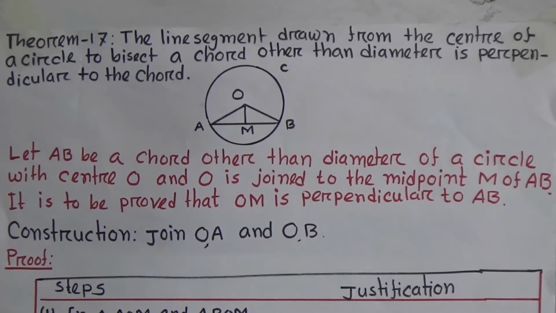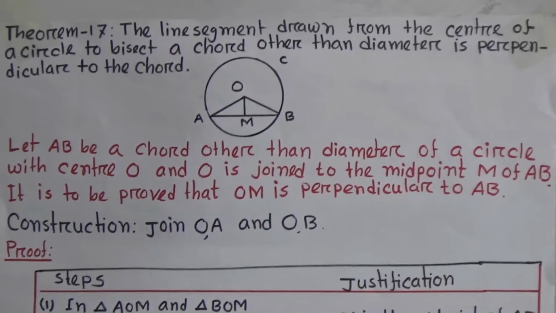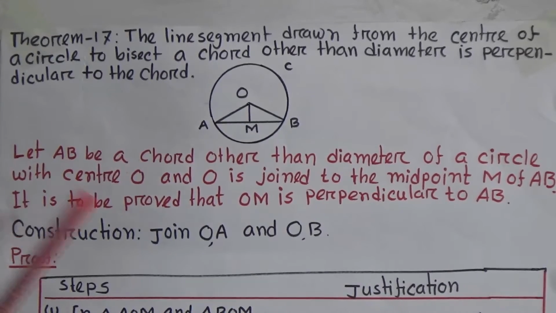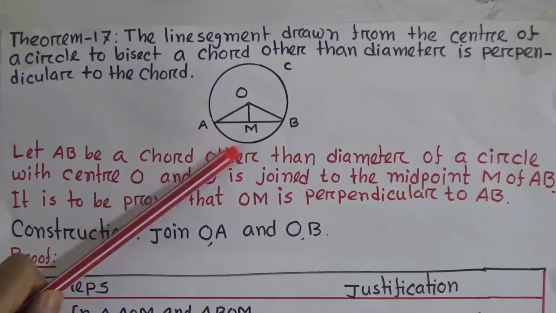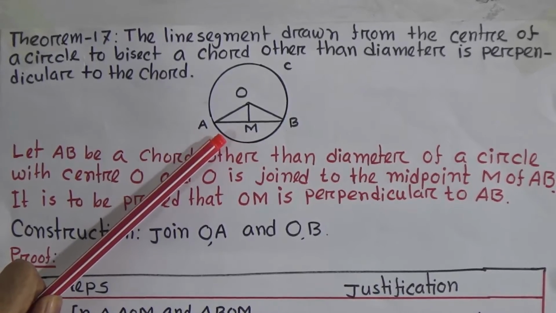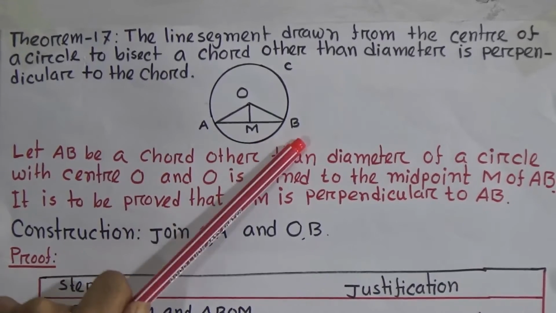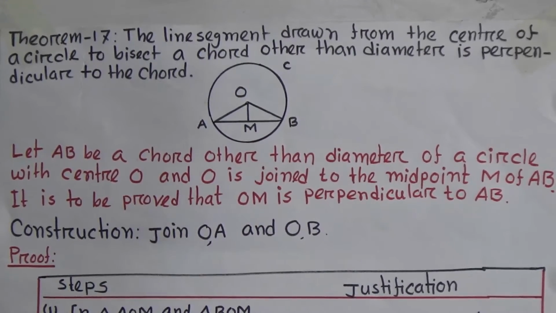Now, what is our question? Our question is the line segment drawn from the center of a circle to bisect a chord. Suppose OM is the perpendicular, then the line segment AB is bisected. That means AM equals MB. Okay student?